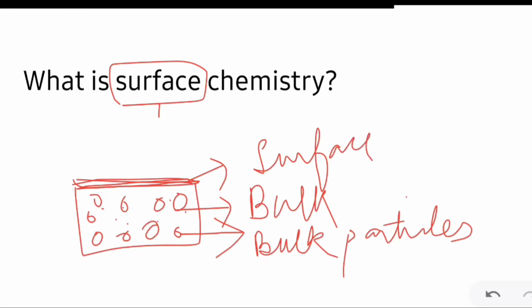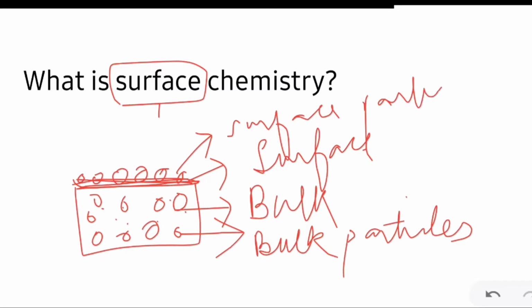Understood? And the particles which are forming this surface are known as the surface particles. So surface chemistry deals with the phenomenon that takes place at this surface. Now we'll see why we need to study surface chemistry.